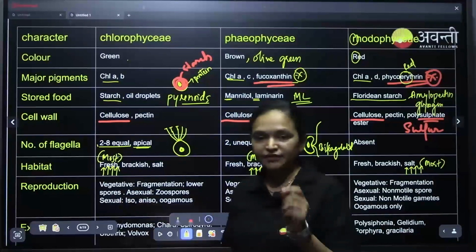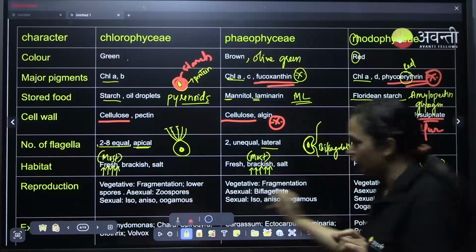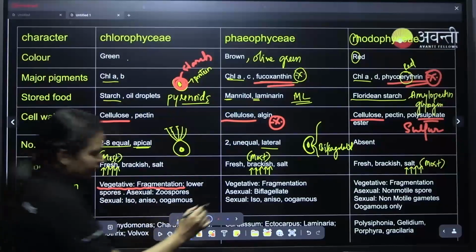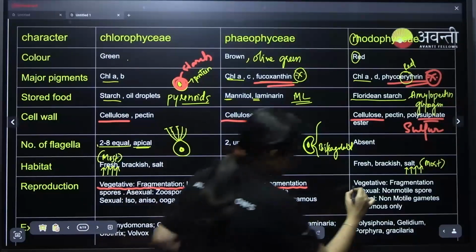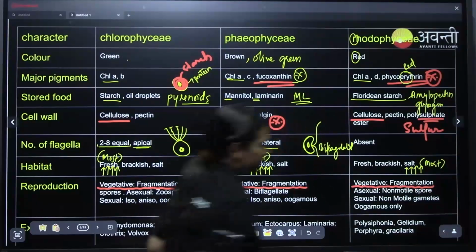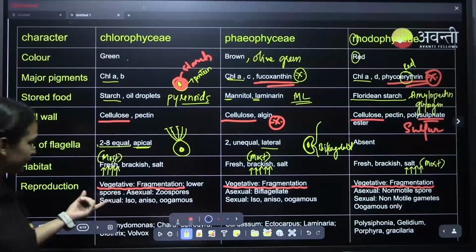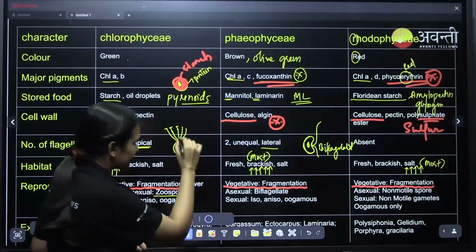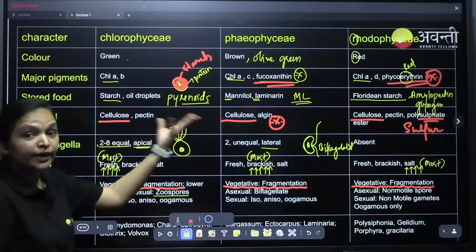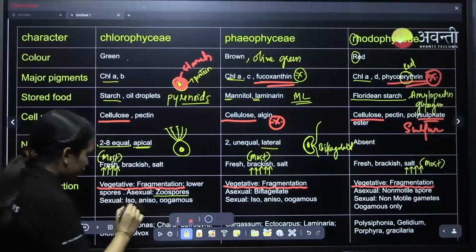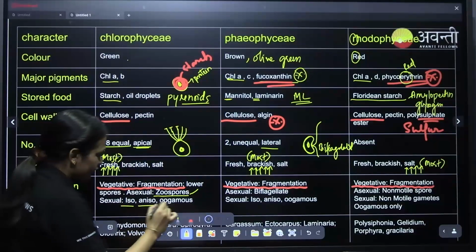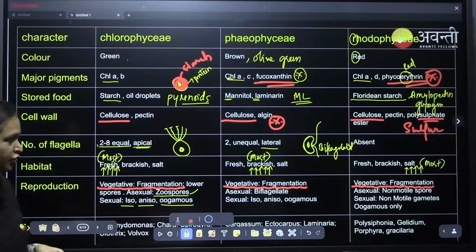Now coming to reproduction. Vegetative reproduction by fragmentation is common to all. Asexual reproduction in green algae is by zoospores. Zoospores are definitely motile, because they have flagella, 2 to 8 of them. Sexual reproduction is isogamous, anisogamous and oogamous.